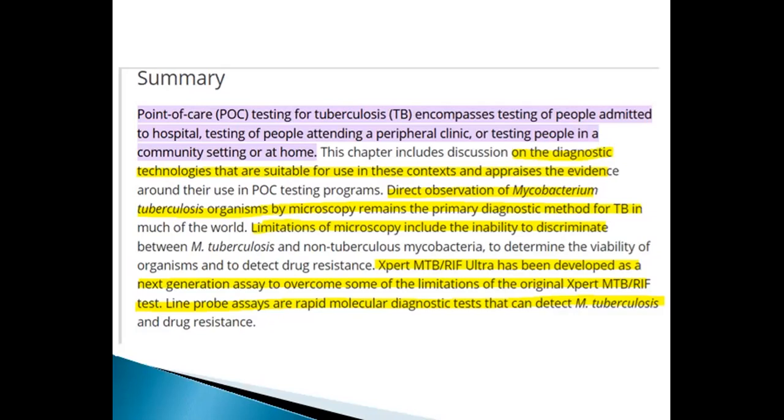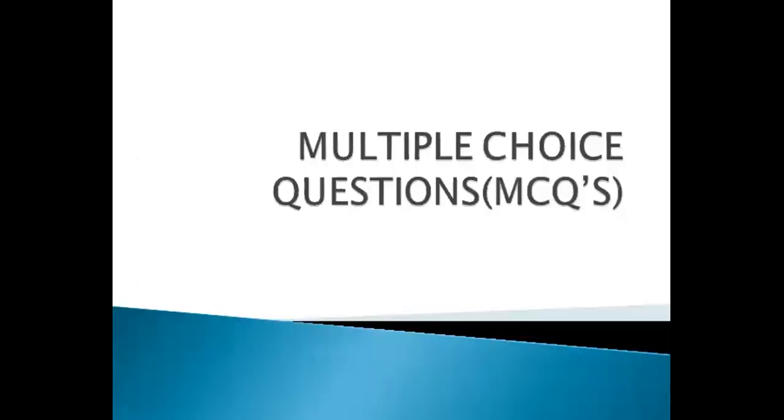This identified diagnostic technologies that are suitable for use in these contexts. Direct observation of MTB by microscopy remains a primary diagnostic method for TB in much of the world, while limitations include inability to discriminate between MTB and other non-tuberculous mycobacteria. Therefore, Xpert MTB/RIF Ultra has been developed as a next generation assay to overcome some of the limitations of the original Xpert MTB, and line probe assays are also rapid molecular diagnostic tests that can detect MTB and drug resistance.